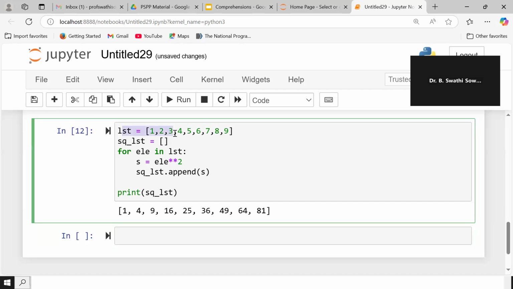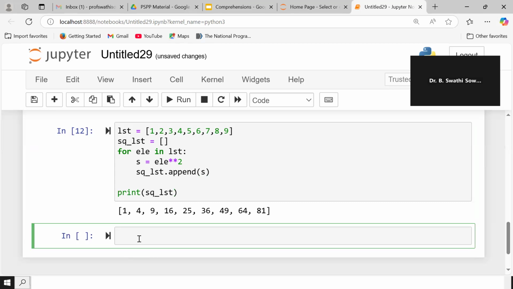A list we have taken. We have taken an empty list also, because the squares have to be stored somewhere else. That is the reason I have taken it, because I want only the list of squares. For every element, I have squared it and stored that in S, and the stored value is being appended to the SQ underscore list. Then I print SQ underscore list, printing the values.